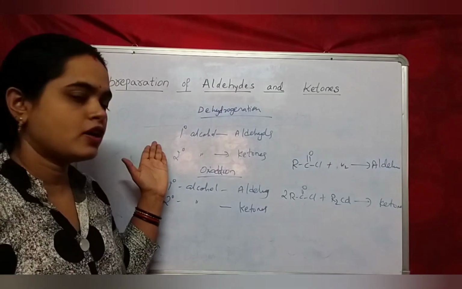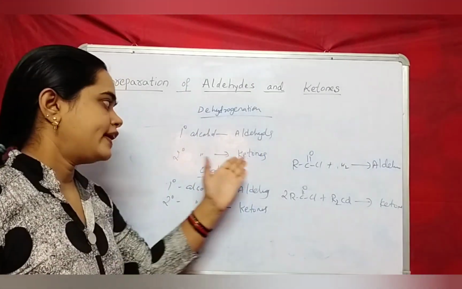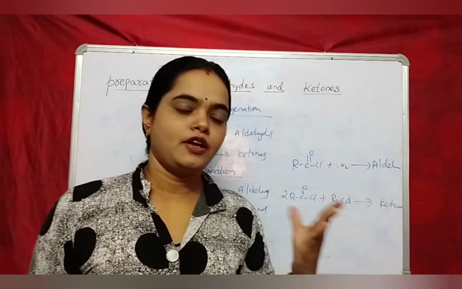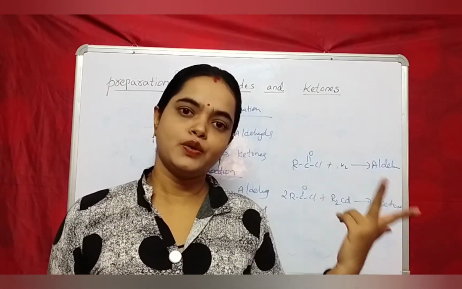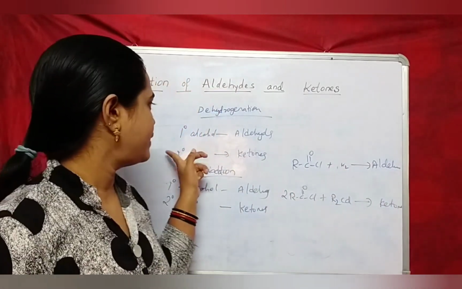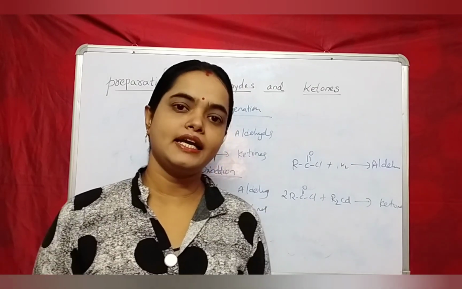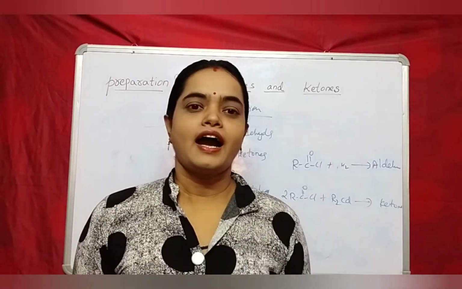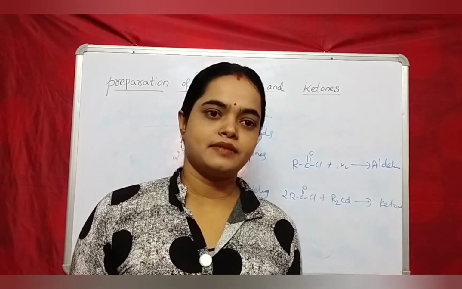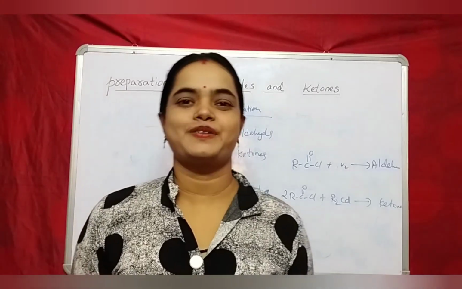Always from primary alcohols aldehydes are formed, and from secondary alcohols ketones are formed, because in secondary alcohol 2 alkyl groups are present, so that ketones get 2 alkyl groups. In primary alcohol only 1 alkyl group is present, so that aldehydes get 1 alkyl group. This is the preparation of aldehydes and ketones. I will continue the next topic of preparation of aldehydes and ketones.